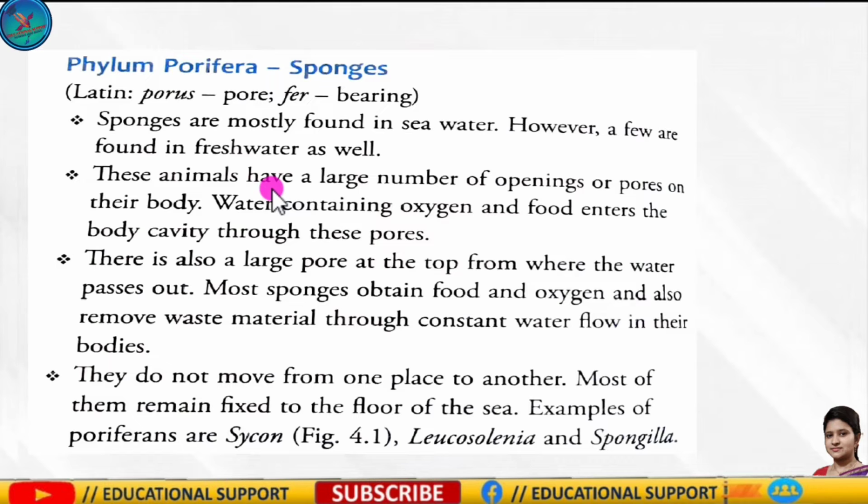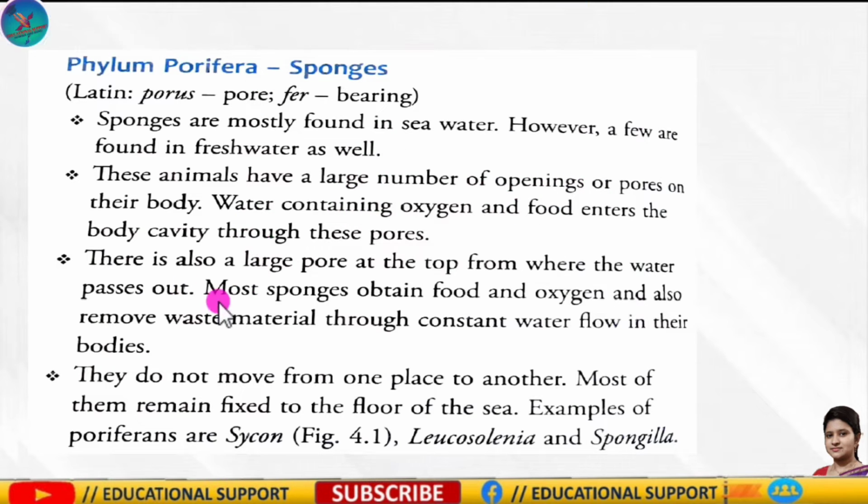The characteristic of these animals is that they have a large number of openings or pores on their body. Why? Because oxygen and food enter into their body cavity through these pores. That's why they have a large number of openings.